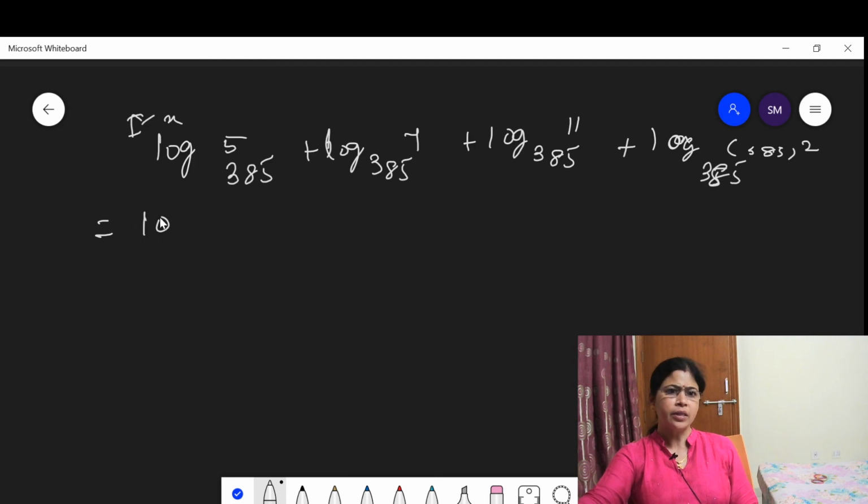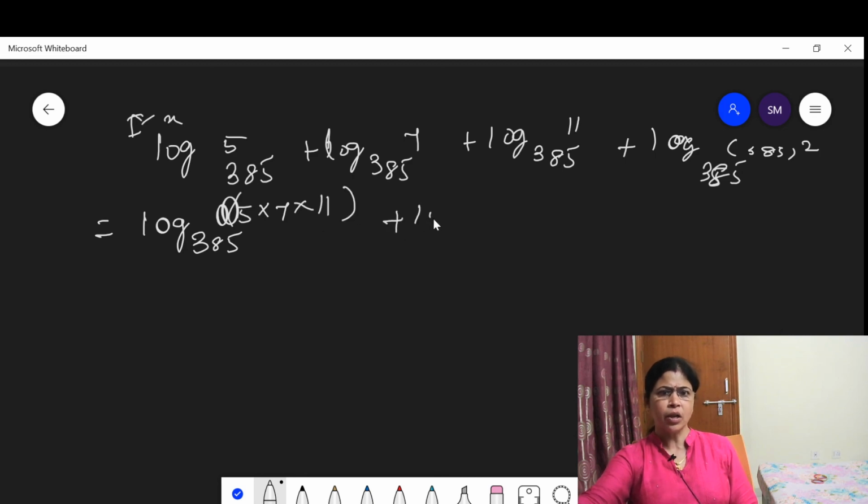Then this can be written as logarithm of 385 of 5 into 7 into 11 plus logarithm of 385 of 385 to the power 2.